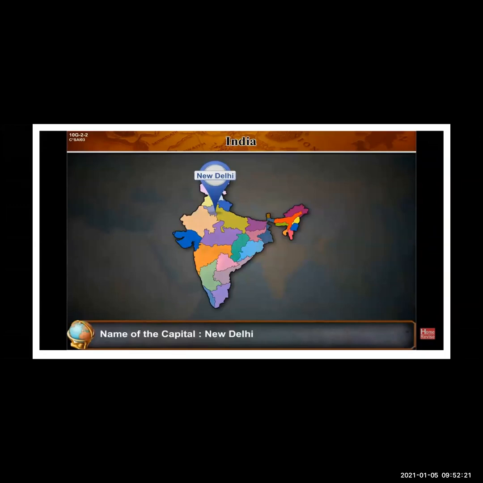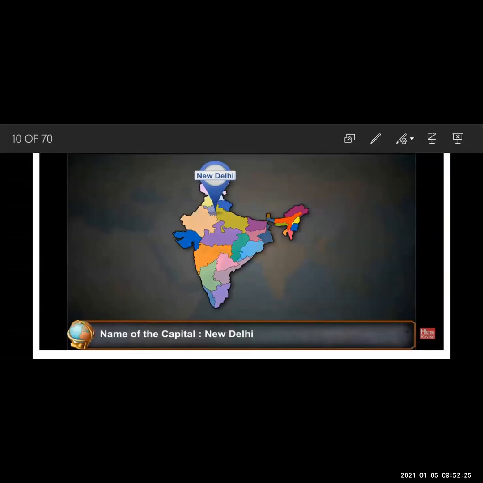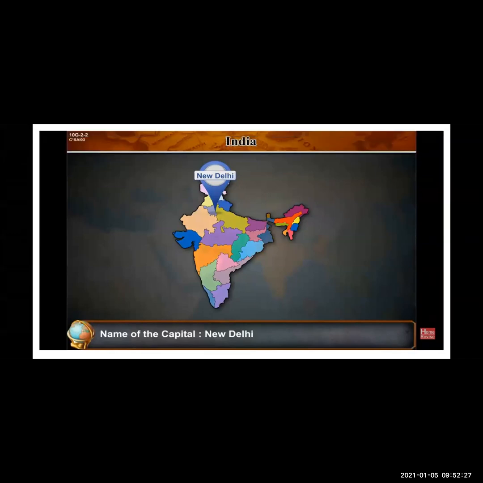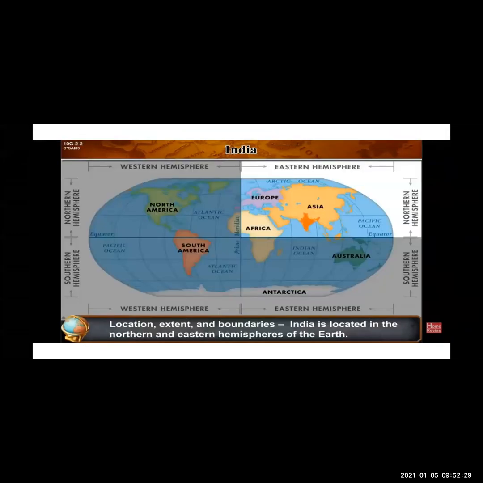Now you all already know that the capital of India is Delhi, New Delhi. Now we will see location, extent, and boundaries. Now India is located in the northern and eastern hemisphere of the earth. You can see in the picture in the map the bright side, you can see the brightness over there. That is northern eastern hemisphere of the earth.